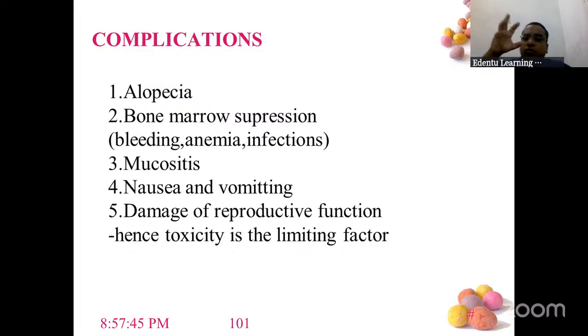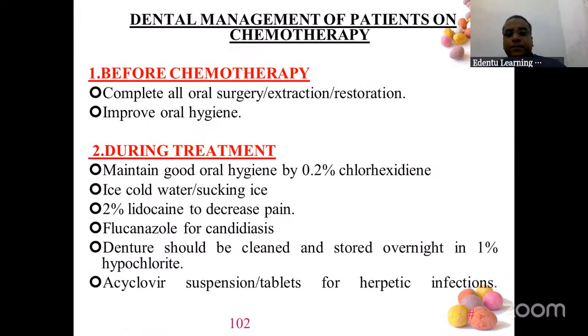Then if the bone marrow suppression is there, the cells are there, your RBCs, WBCs, all are made there. That gets suppressed. So patient anemia can develop. So there could be mucositis, nausea, vomiting, and even the reproductive functions also get affected. These are the complications of chemotherapy.